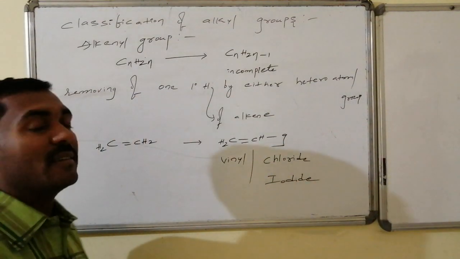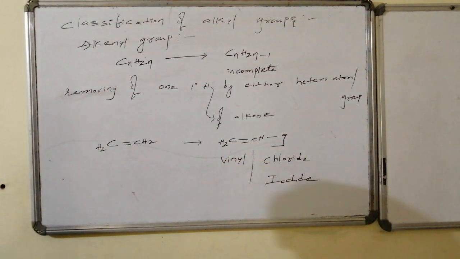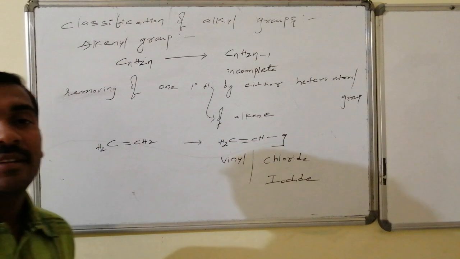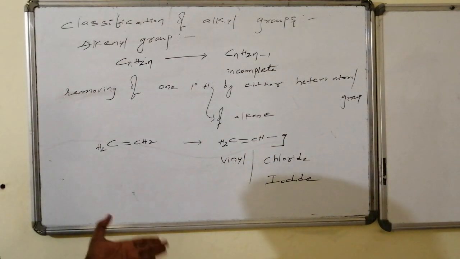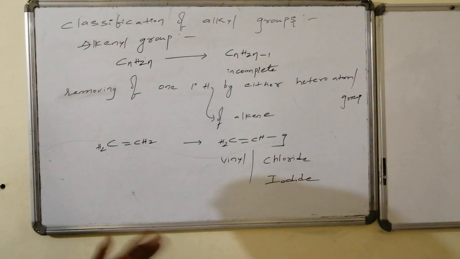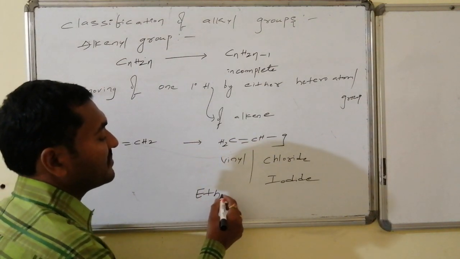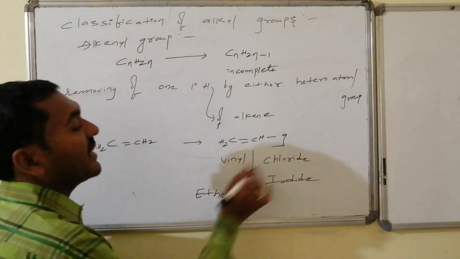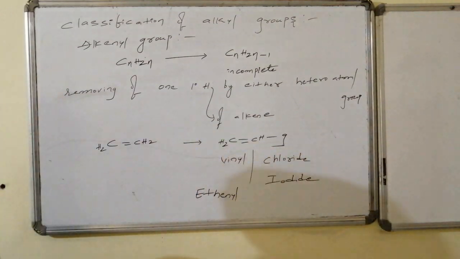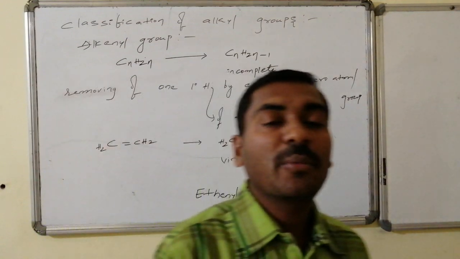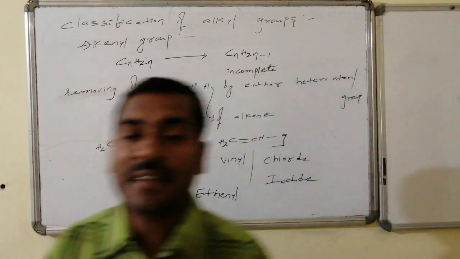Thus, the minimum alkene is ethene. From ethene, if one of the hydrogens is replaced by either chlorine or iodine, then these are said to be vinyl chloride, otherwise vinyl iodide. This vinyl is also known as ethenyl. Ethenyl chloride and ethenyl iodide are generally known as vinyl chloride, followed by vinyl iodide, etc.